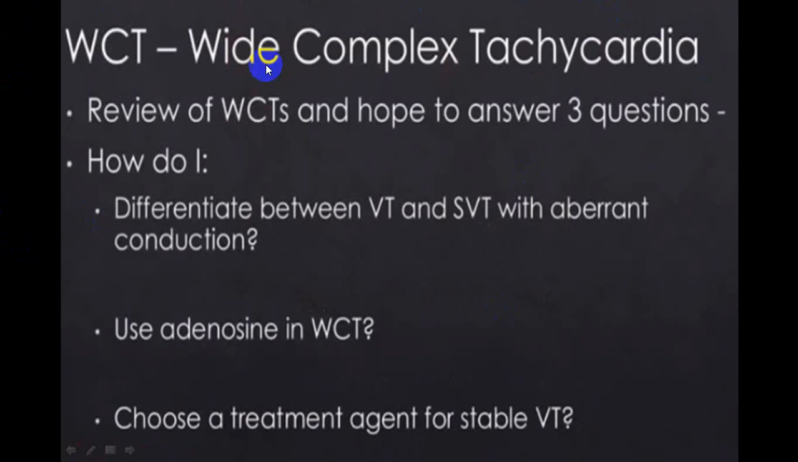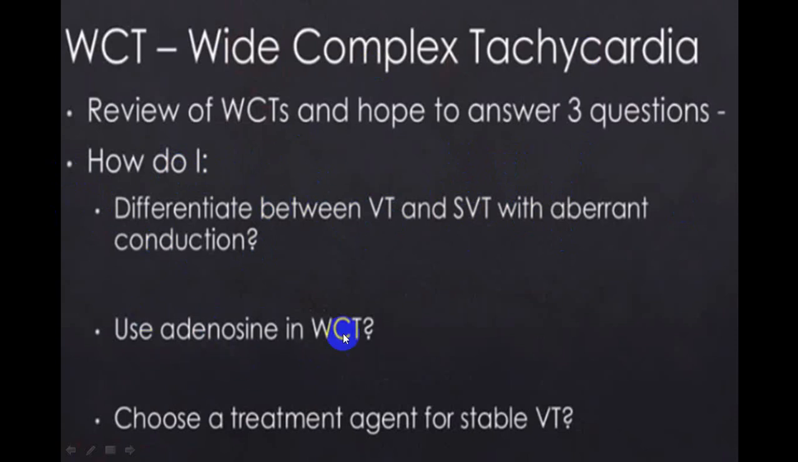Now we'll be talking just regarding this particular part, that is, what we call wide complex tachyarrhythmias or wide QRS tachyarrhythmias. Whenever we talk about that, there is always a question: how do I do it? What should I do? First thing is you have to differentiate VT from SVT with aberrant conduction. And that is what we are going to talk about the most.